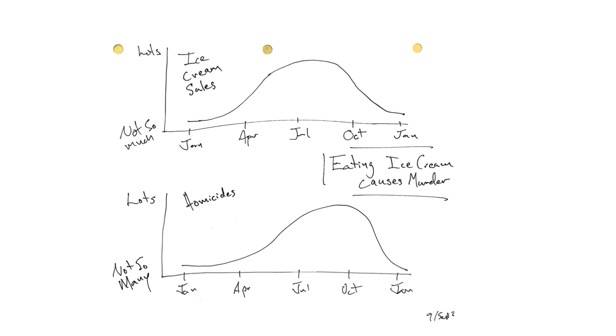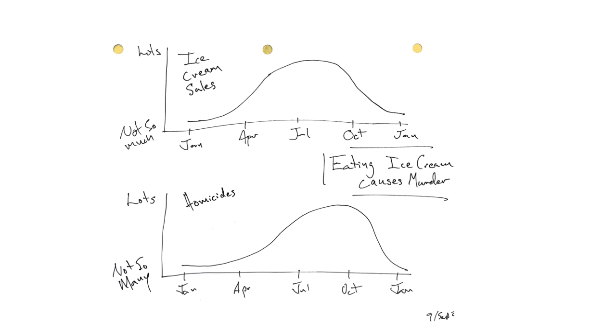It has been observed that in the summertime, ice cream sales increase, and that's taken as an indicator that we humans eat more ice cream in the summer. It's also observed that the number of homicides goes up in the summer.